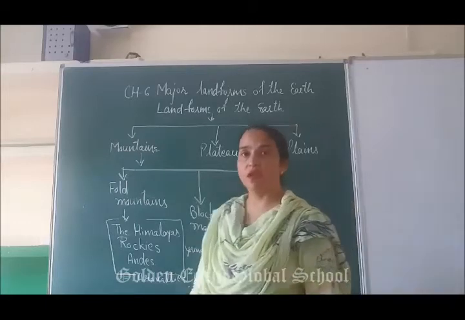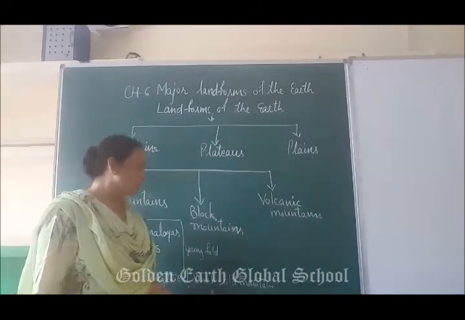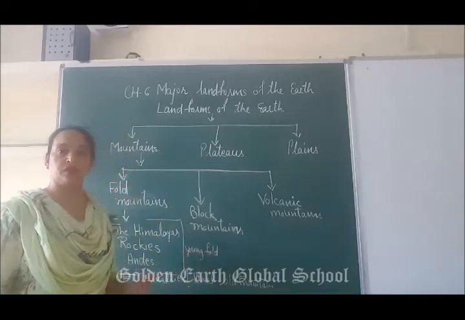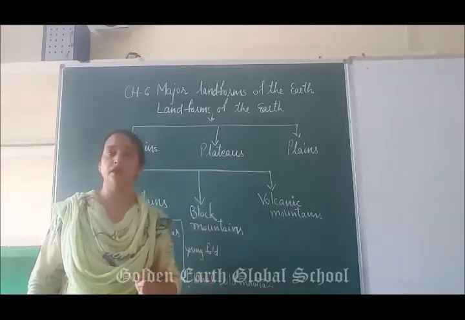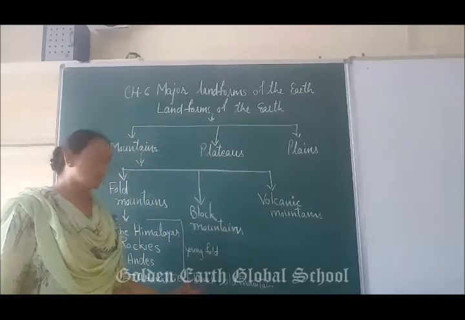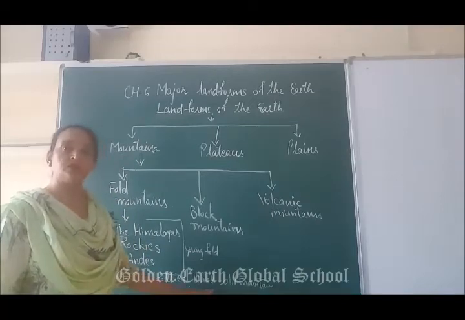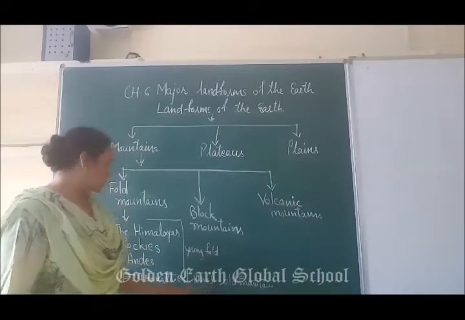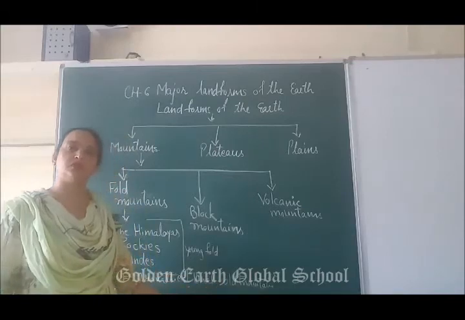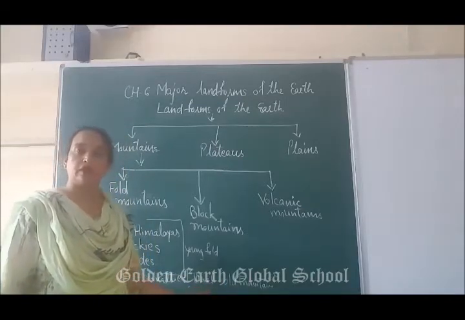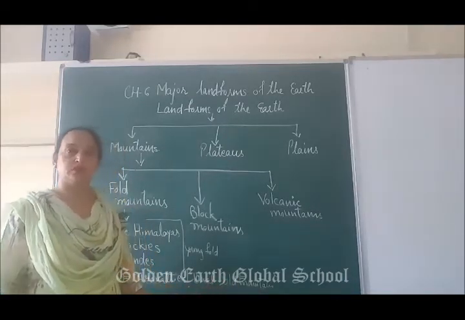Next are the Aravallis. The Aravalli hills are in the central part of India. The Ural mountains are in Europe and Asia. The Ural mountain range separates Europe and Asia. So the Aravalli hills and the Urals are the old mountains, very old, from the beginning, when the land features were first noted. These are the very old mountains, the oldest ones.